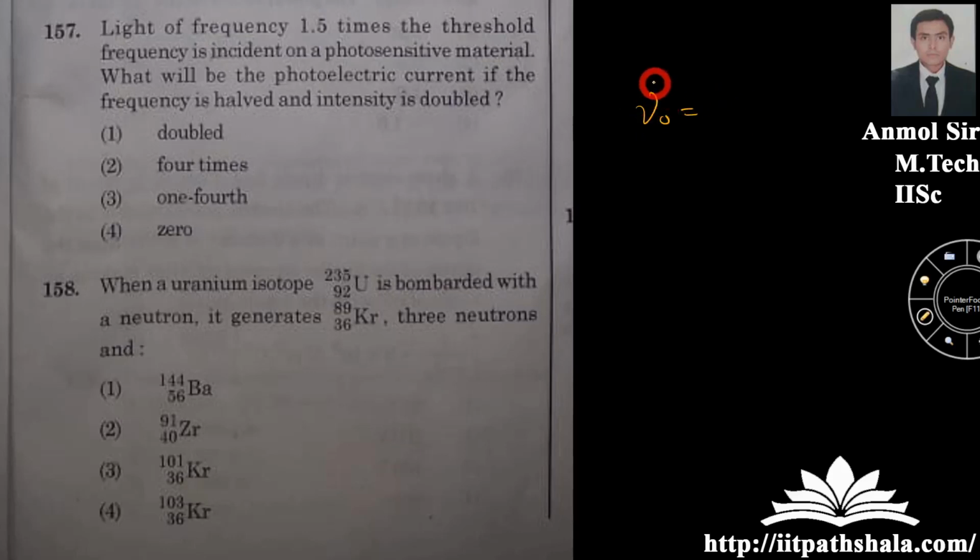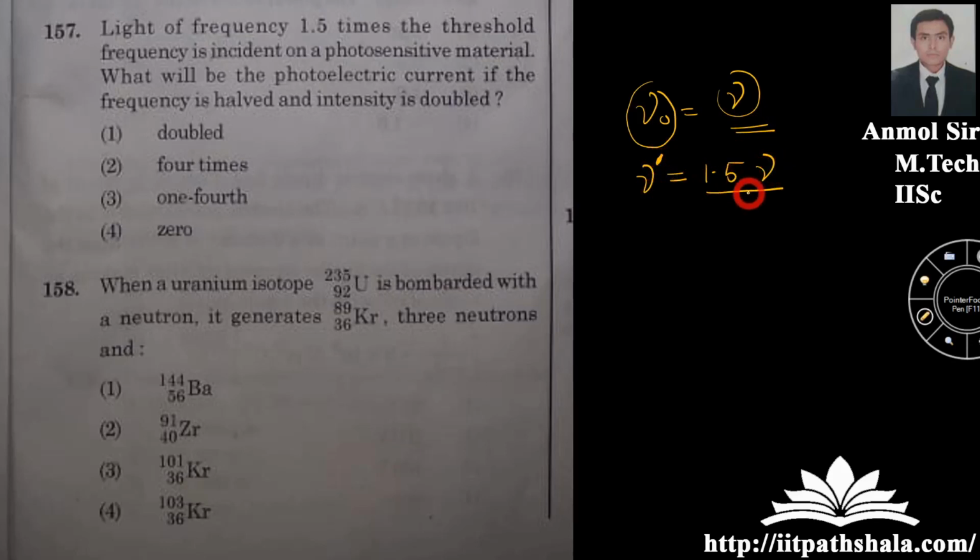So let us say that threshold frequency is nothing but nu over here. He is saying that the nu I am providing to the surface is 1.5 times of this threshold frequency. Okay, so this nu dash which I am providing to my surface is 1.5 times of this threshold frequency.